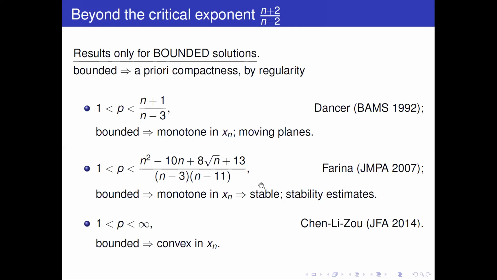11. And a couple of years later, through a completely different method, a very clever observation by Chen, Li and Zhu, actually it was even a bit surprising, they showed that there is no restriction on p for bounded solutions. Simply, there are no solutions for any p up to infinity. And they found a way, which I'm going to describe since we're going to use it too, to observe that if a function is a bounded solution, then it is convex in x_n.